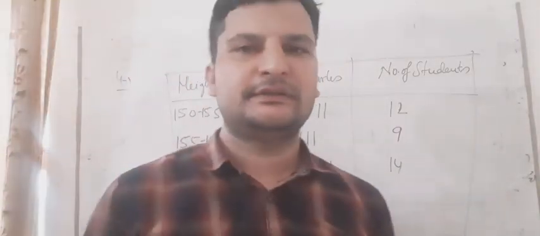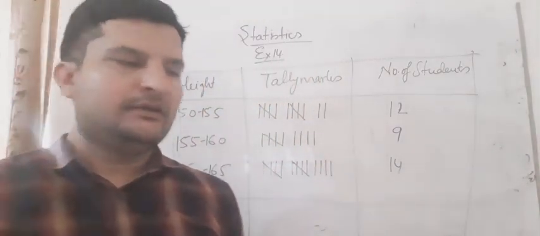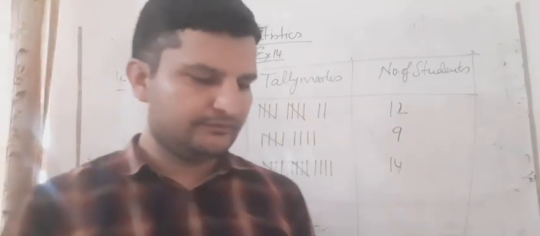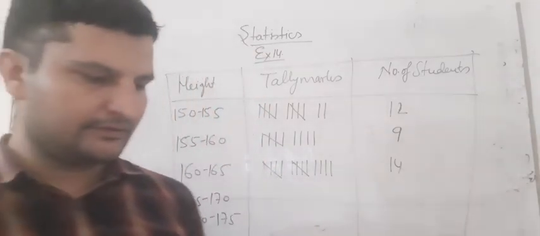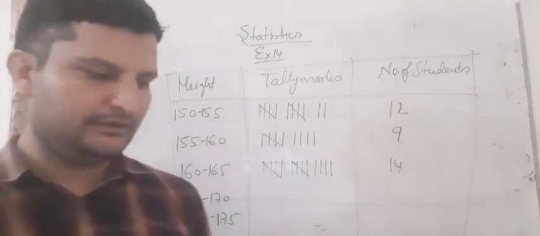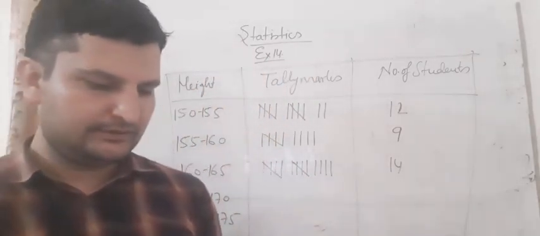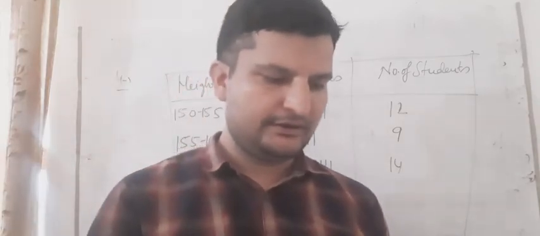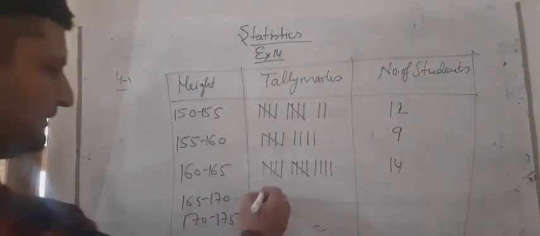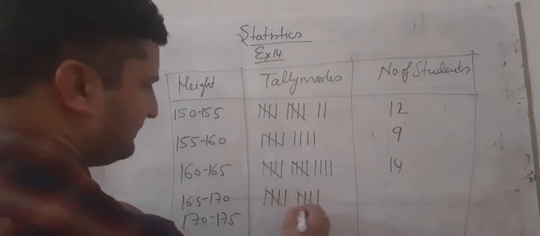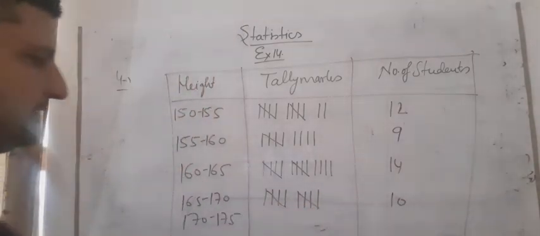Now again 165 to 170 means 165 and then 169 will be the maximum number. So 165 to 170 we are calculating. 1, 2, 3, 4, 165 is also there, 5, 6, 7, 8, 9, and 10. So 10 students are coming between these.